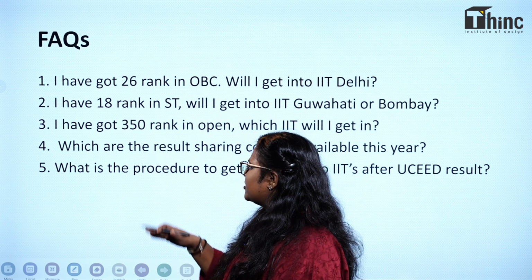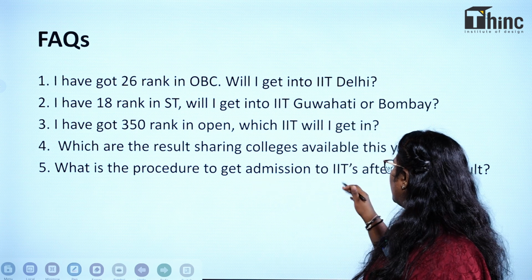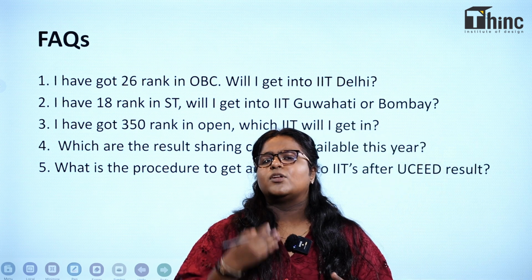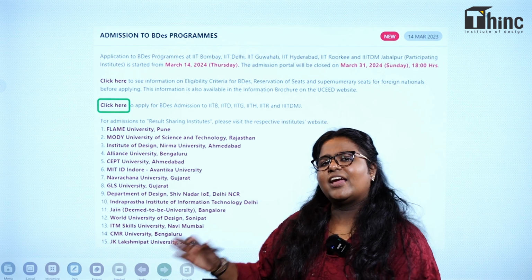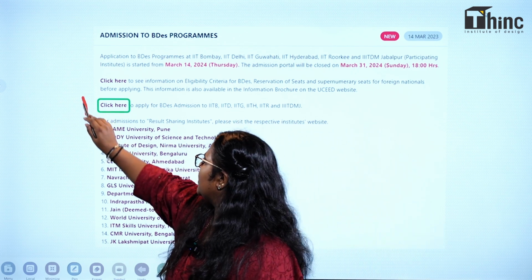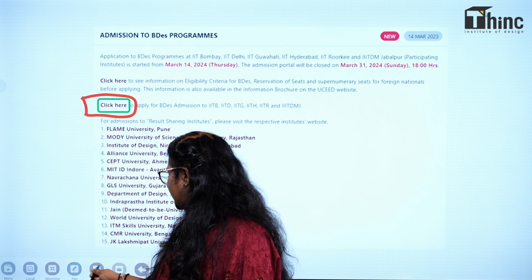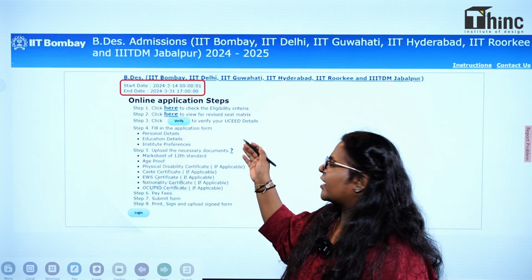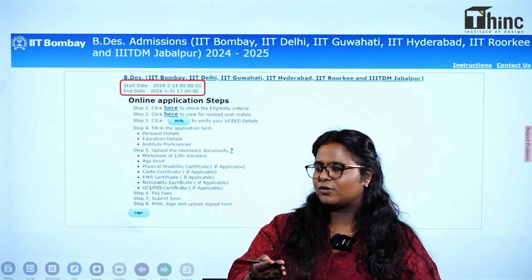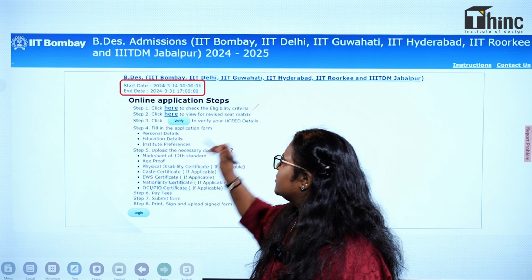Moving on to the next question, what is the procedure to get admission to IITs after UCEED results? So that is what we are going to discuss next. So let's see what is the admission procedure. When you get into the official website of UCEED, you will have an announcement like this. In that you have to click on this click here. So once you click on this click here, you will be directed to a page like this where you will have 8 steps to be followed for your admission process. In that the first step is admission criteria.